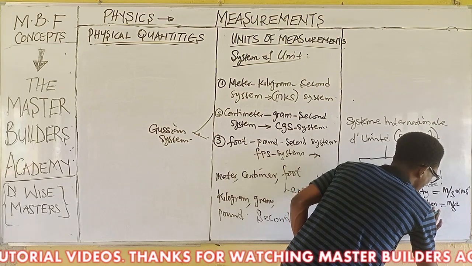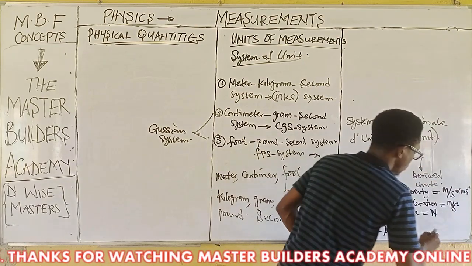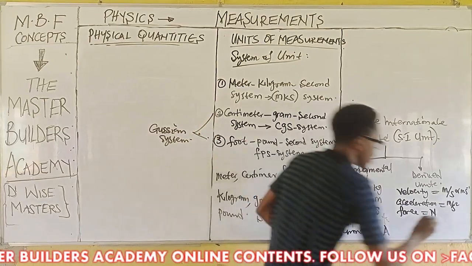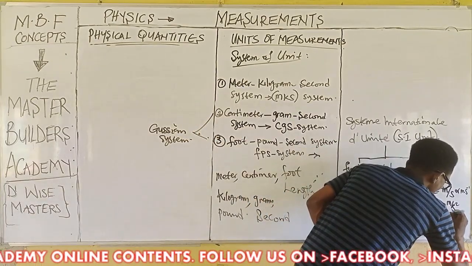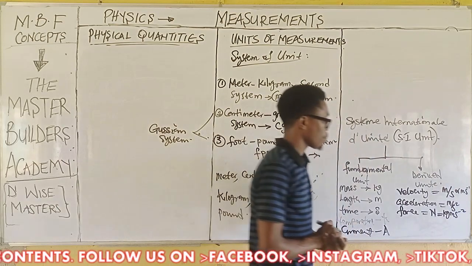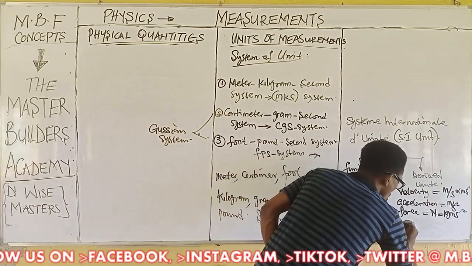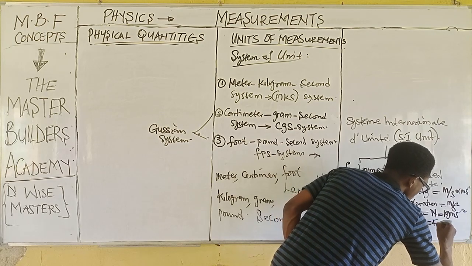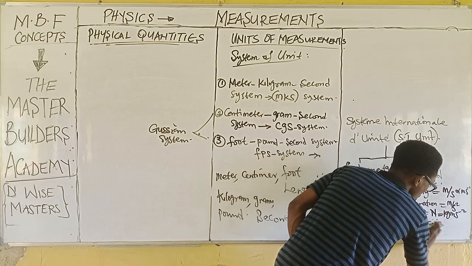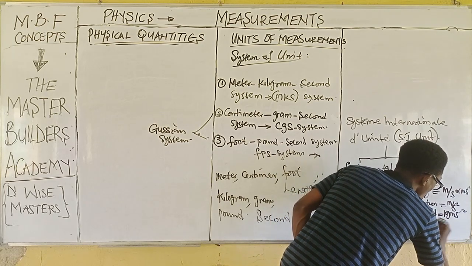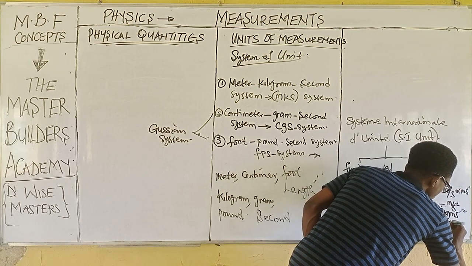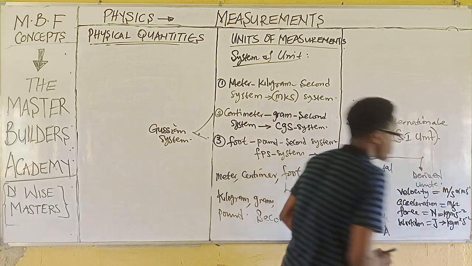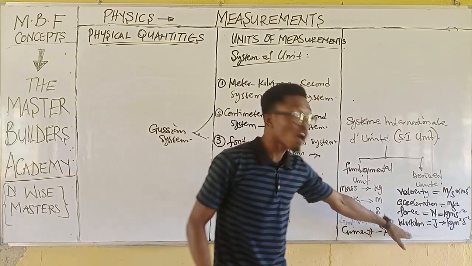Mass times acceleration. And the unit of force is Newton. And Newton in its similar form is kilogram meter per second square. Then we have also work done, which is force times distance, and the unit is joule, and this by extension is kilogram meter square per second square. So this is the unit of work done.